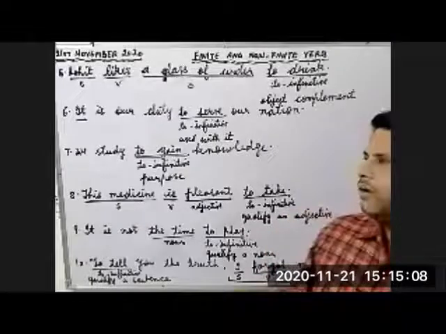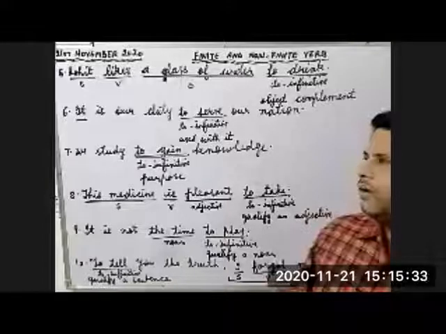Now the sixth example. It is our duty to serve our nation. To infinitive. Now how is it used? It is used with it. This is the sixth example. Then the seventh example: We study to gain knowledge. Why do we study? What is the purpose? To gain knowledge. So to talk about purpose also we use to infinitive.